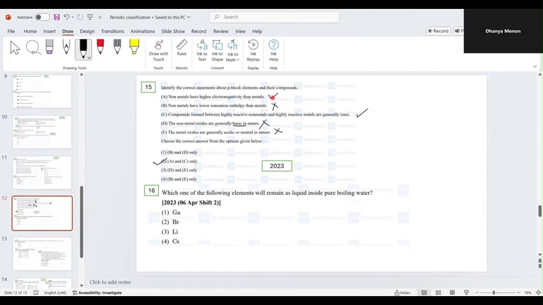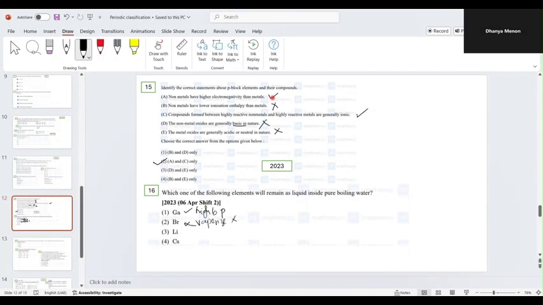Okay, coming to 16th one. Which of the following elements will remain liquid inside pure boiling water? Now over here, gallium has a higher boiling point. Bromine is a liquid, it has a very low boiling point. In fact, it will vaporize in water. So that's a wrong option.